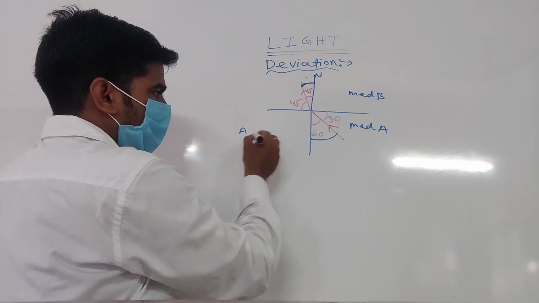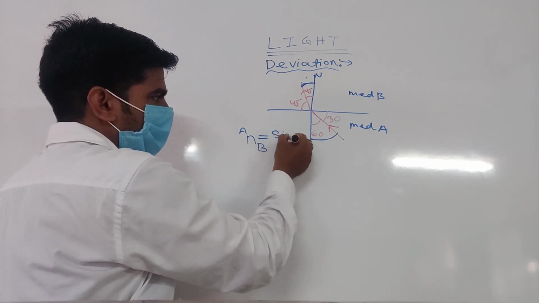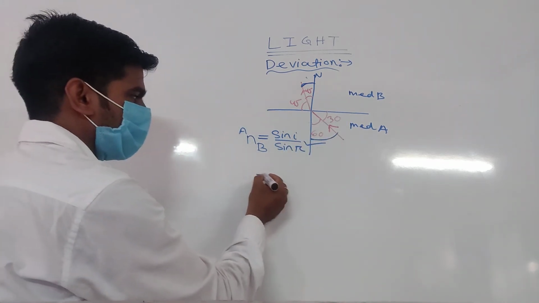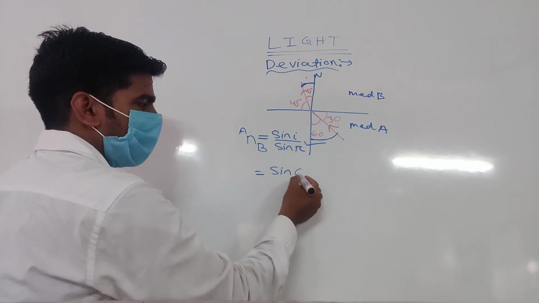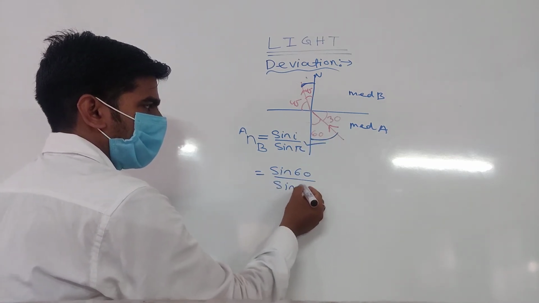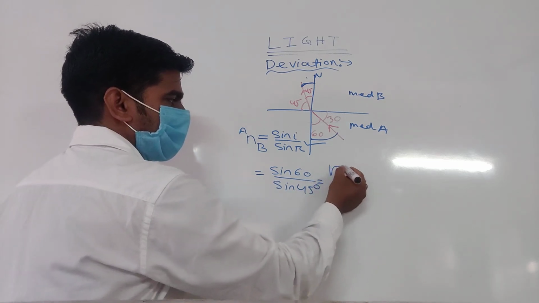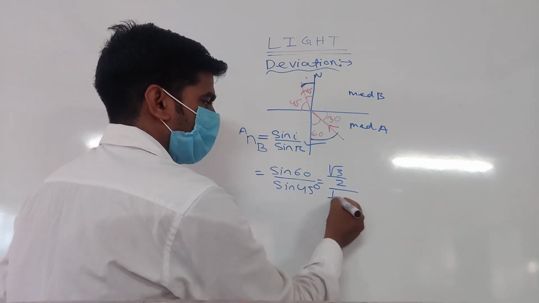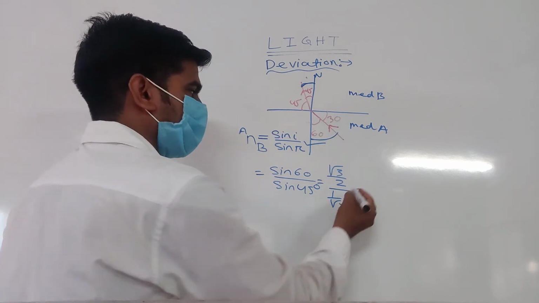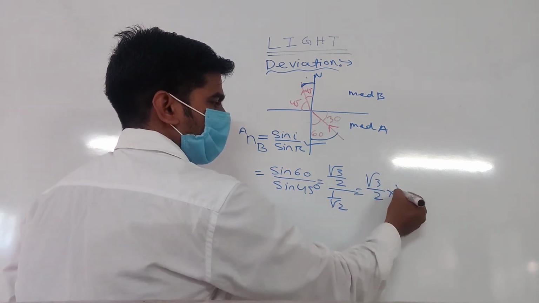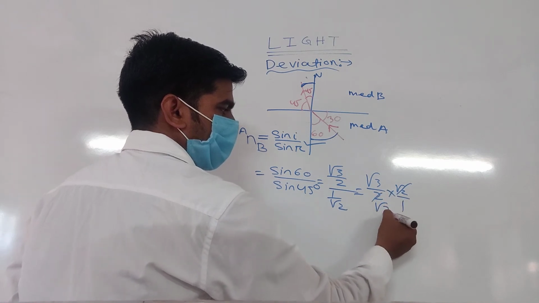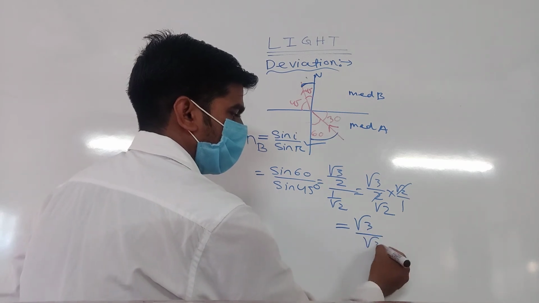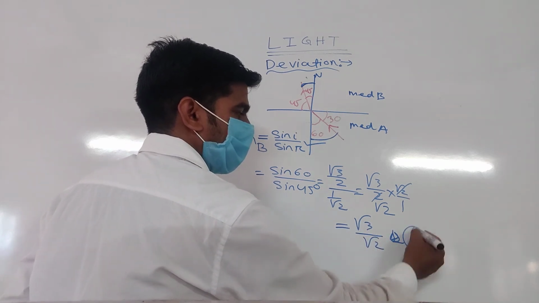According to Snell's law, refractive index equals sin I upon sin R. Clear my point? So sin angle of incidence is 60 degrees, upon sin R is 45 degrees. Sin 60 is root 3 by 2, upon sin 45, 1 by root 2. That we can write as root 3 by 2 into root 2 by 1. Root 2 cancels, that is root 2. So your answer will be root 3 by root 2. Clear my point? Correct option is A.